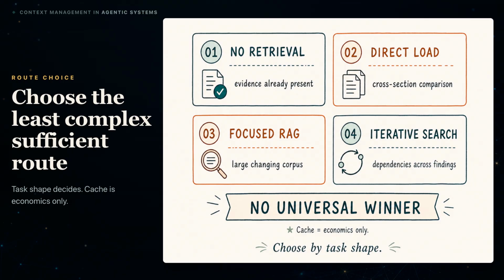There is no universal winner between retrieval and long context. Full loading removes retriever omission, but moves evidence selection into imperfect model attention. Prompt caching may lower repeated prefix cost or latency. It does not make stale evidence current, expand capacity, or prove the packet is sufficient.